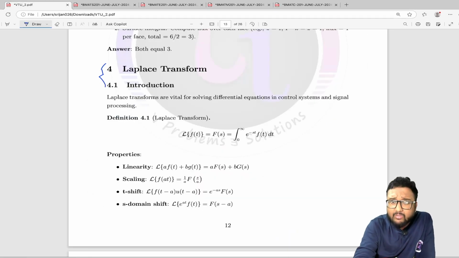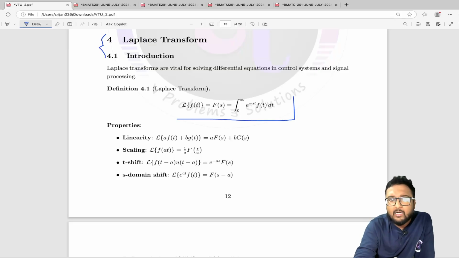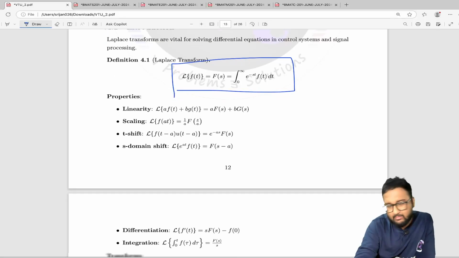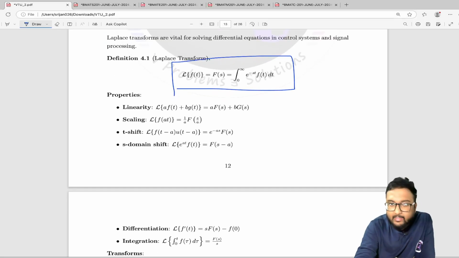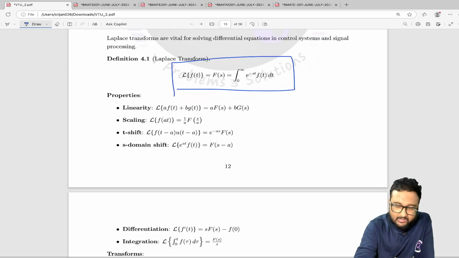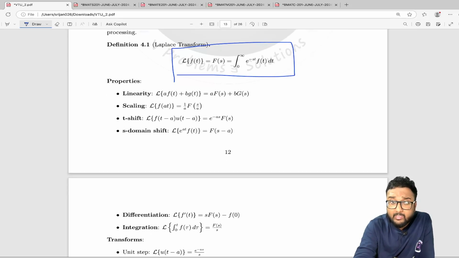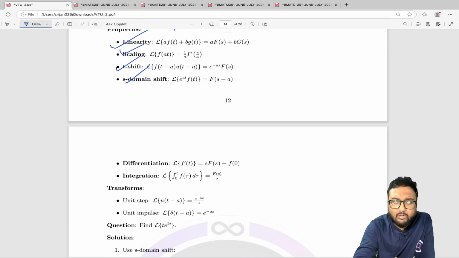Next, from Laplace transformation, the first thing you have to remember is obviously the definition of Laplace transformation, 100%. By the way, this is not directly important to solve the questions, but you definitely need to know it, right? Okay, next, the important properties like linearity property, scaling property, shifting property. Two shifting properties are there, this one and this one. And then finally the differentiation.